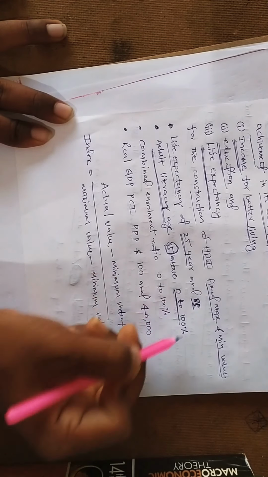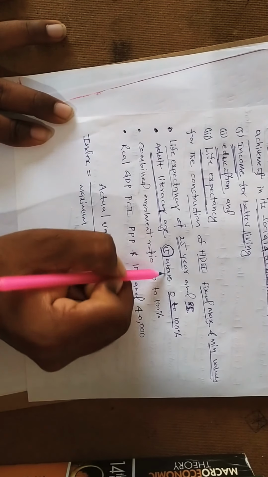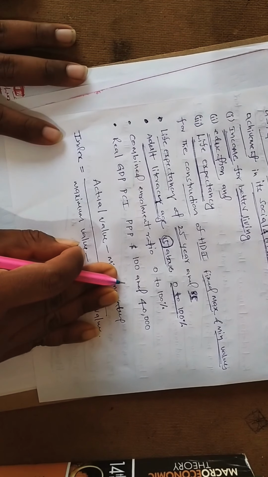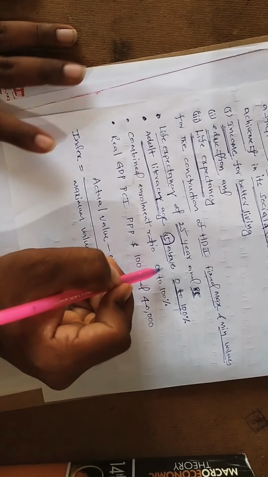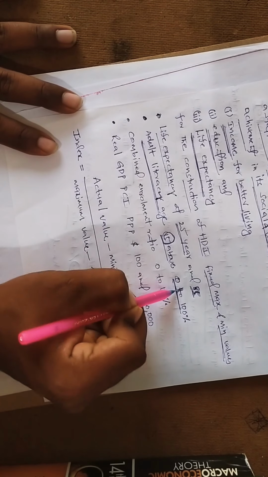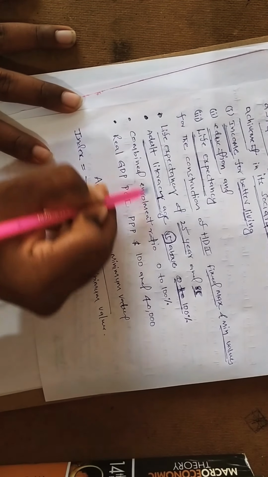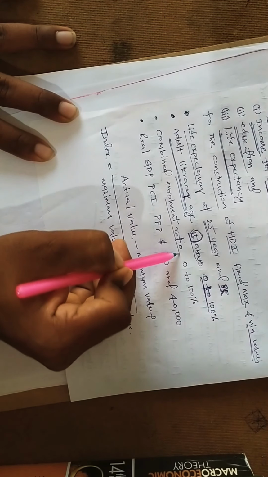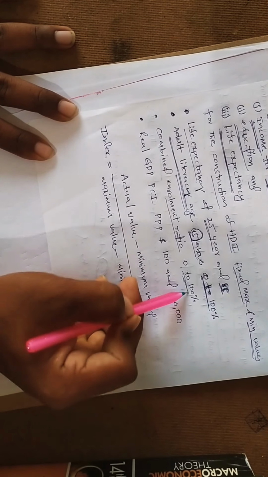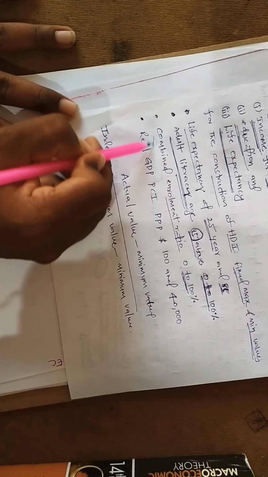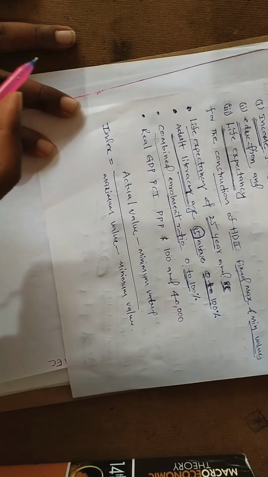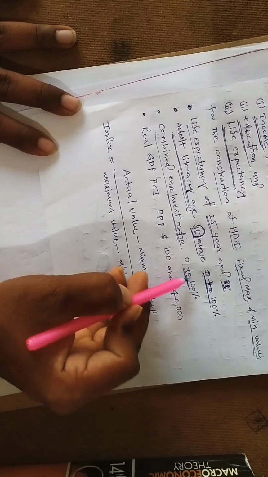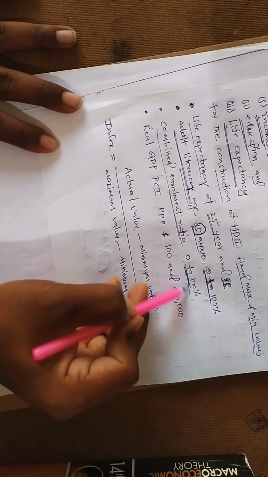Combined enrollment ratio: 0 to 100%, covering people enrolled in schools.